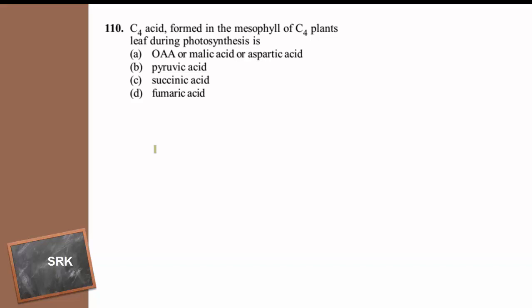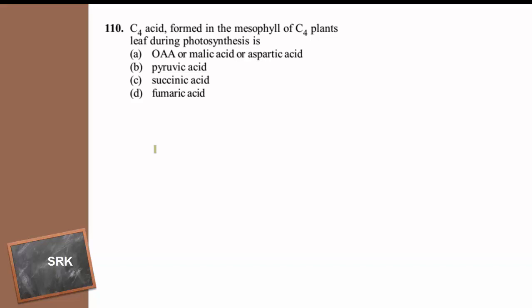Rubisco catalyzes the C3 cycle and the formed compound will be triose phosphate, which is a 3 carbon compound, hence the cycle is called C3 cycle. And the plants in which C3 cycle is representing the dark reaction are called C3 plants.